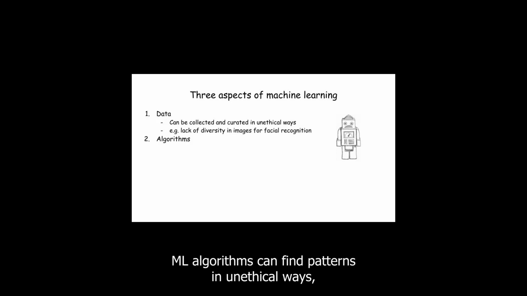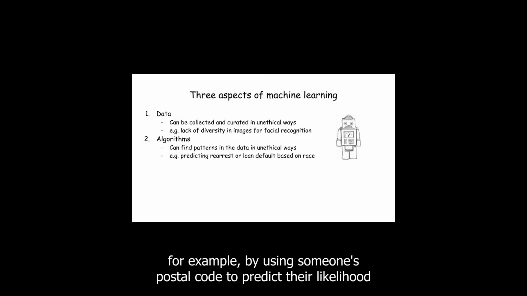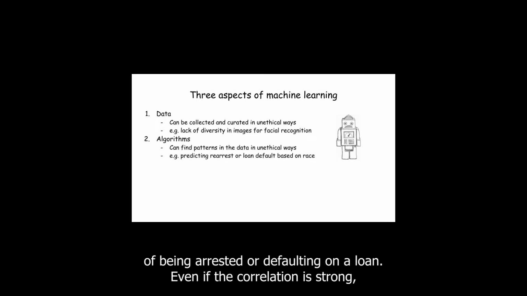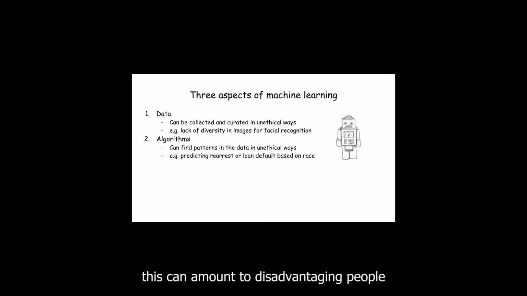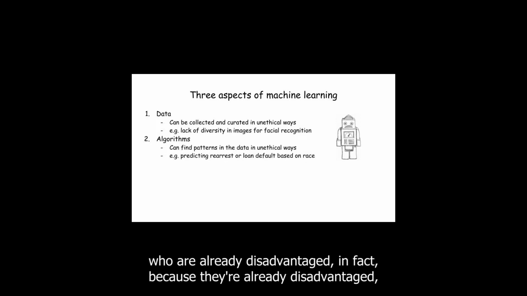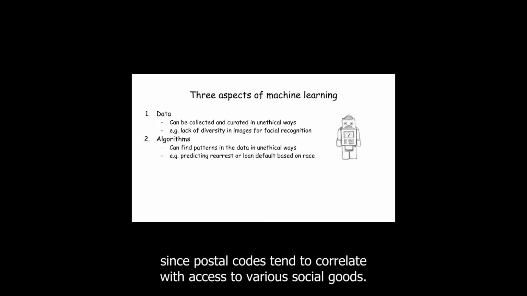Second, ML algorithms can find patterns in unethical ways, for example, by using someone's postal code to predict their likelihood of being arrested or defaulting on a loan. Even if the correlation is strong, this can amount to disadvantaging people who are already disadvantaged. In fact, because they're already disadvantaged, since postal codes tend to correlate with access to various social goods.